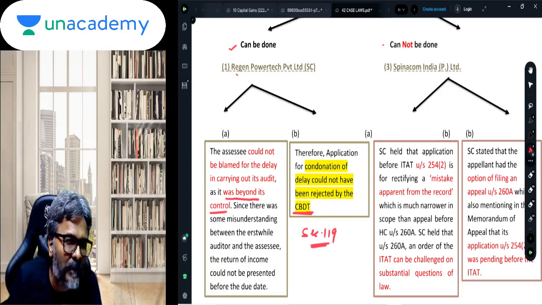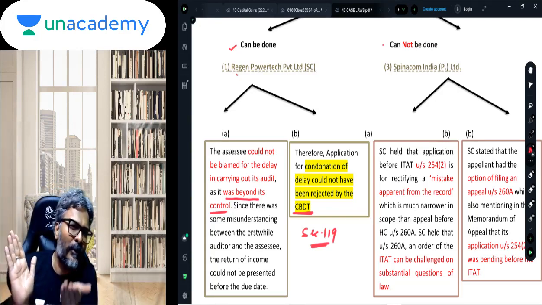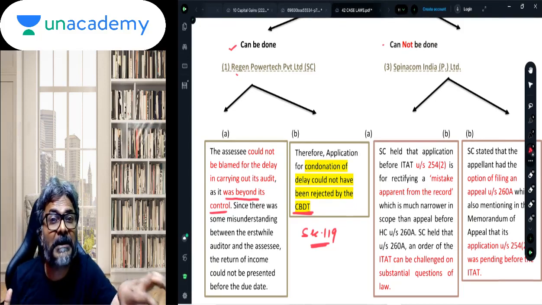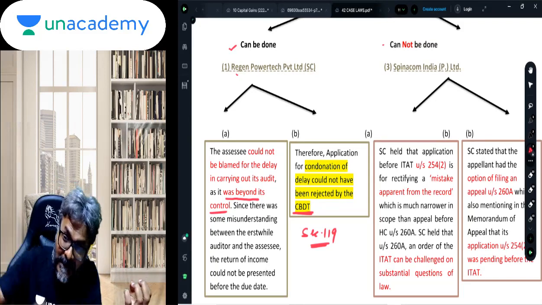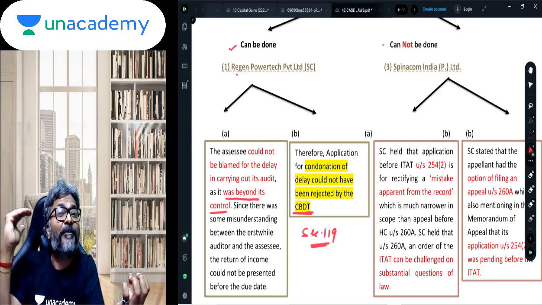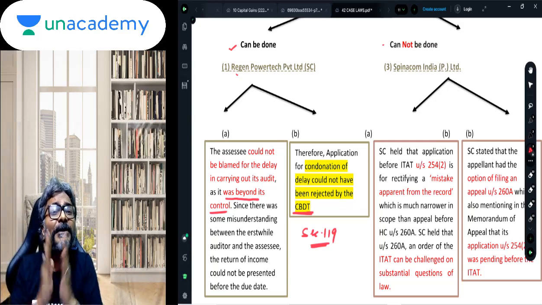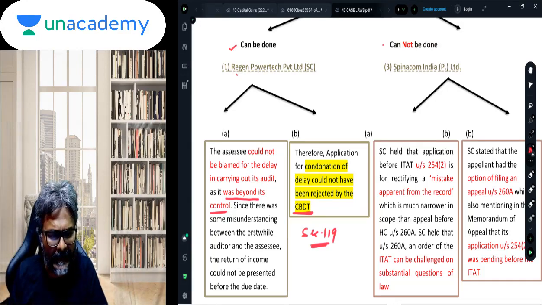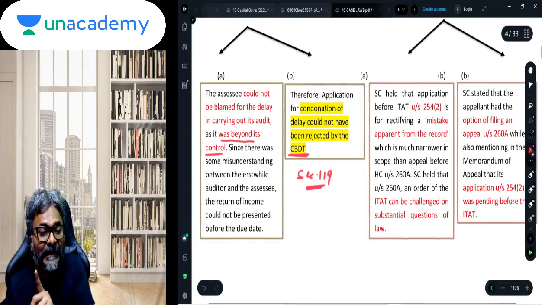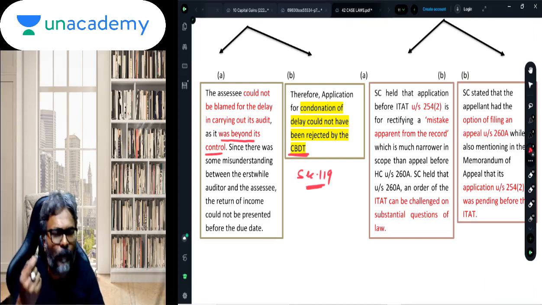Now you just tell me, students, aren't both of them completely distinct to each other? One, you are talking about a rectification application which is in respect of some apparent mistake in the record, versus filing an appeal before the High Court which is in respect of a substantial question of law which is involved. So there are two distinct scenarios in this case, and that is the reason why it has been said that in this case the delay cannot be condoned.